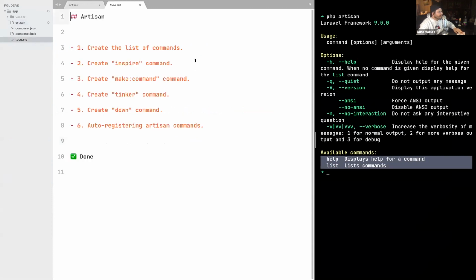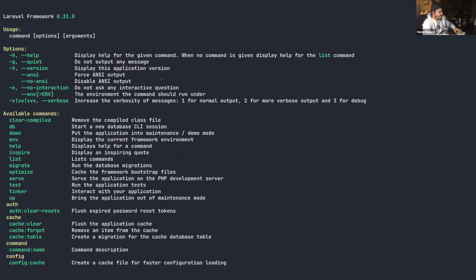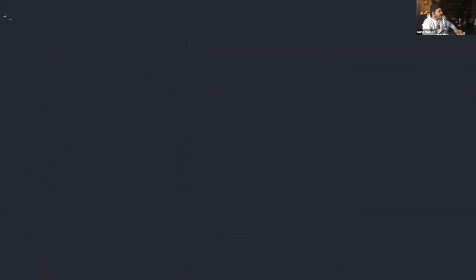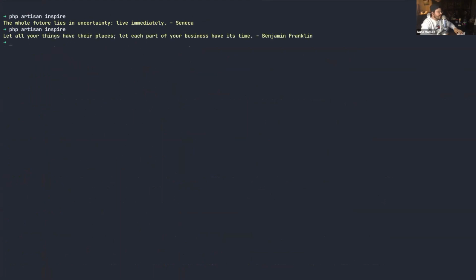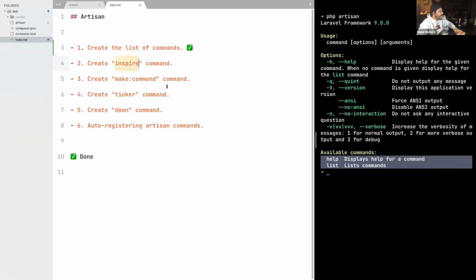So let's go to our to-do list and just mark the first one as done. And let's now move to more interesting things, which is the creation of the commands itself. Now, the first command we are going to create is the inspire command, which Miguel showed to you guys during his talk. It's basically just type php artisan inspire, and you get an inspiring quote just appearing on the terminal. Now, this is a very basic command, so it's just perfect so we can get started.